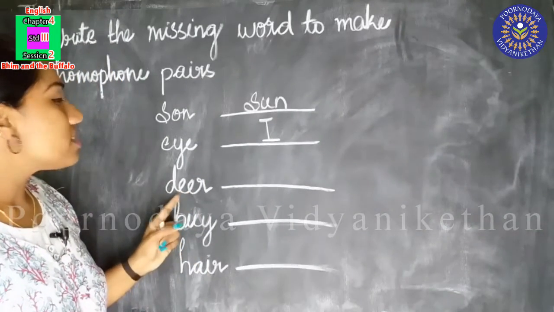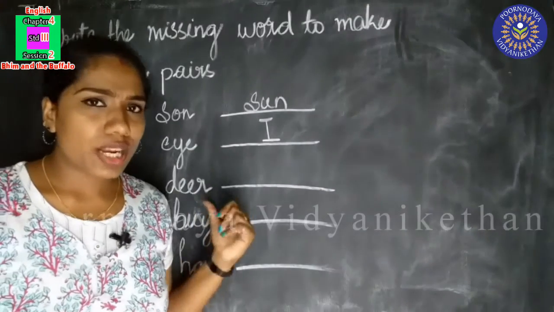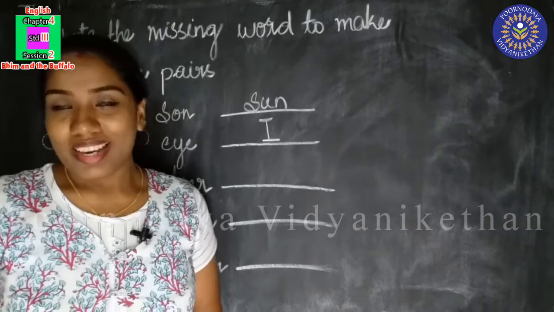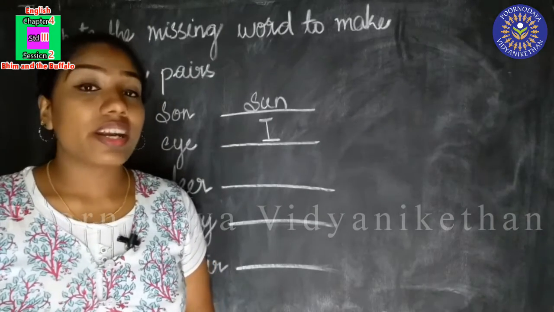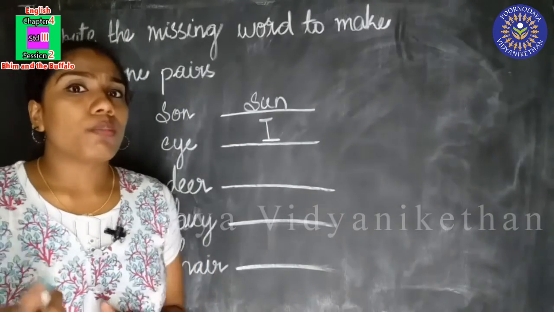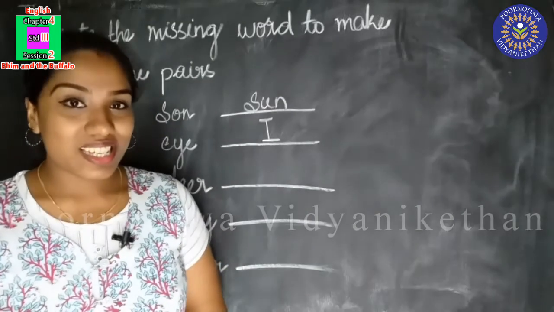And the third one is deer. D-E-E-R. Can you tell me what is this? Deer, D-E-E-R. Yes, you know this. Deer is an animal. It is an animal. And we know one more dear. D-E-A-R. Can you tell me what is it?